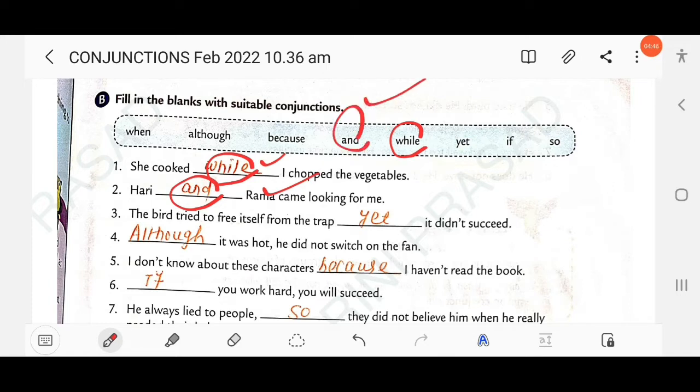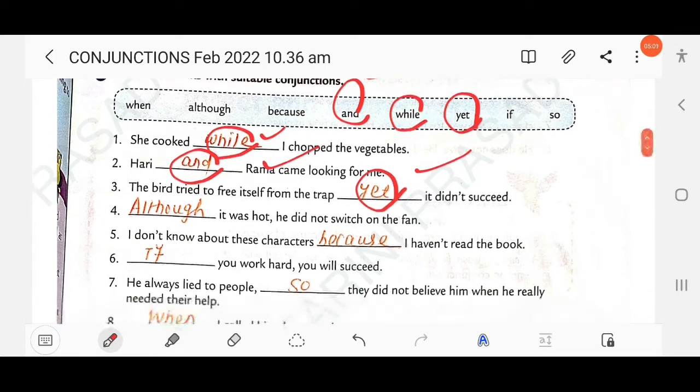Then next, the bird tried to free itself from the trap, yet it didn't succeed. So here you have to use yet to show contrast. That means the bird tried hard, but it didn't succeed. Then next, dash it was hot, he didn't switch on the fan. Although, so this is also contrast. Here you have to use the second one.